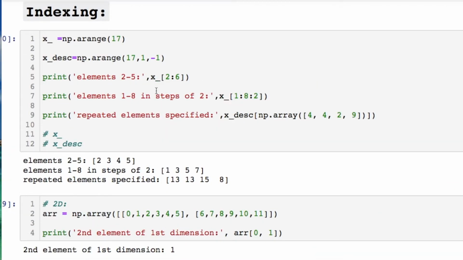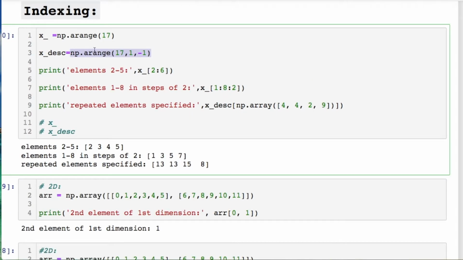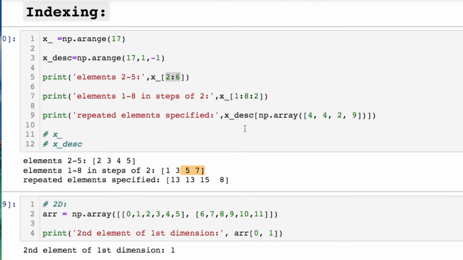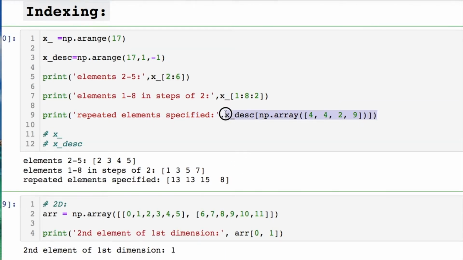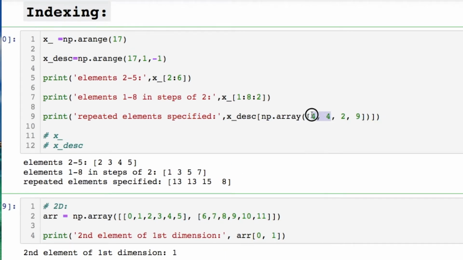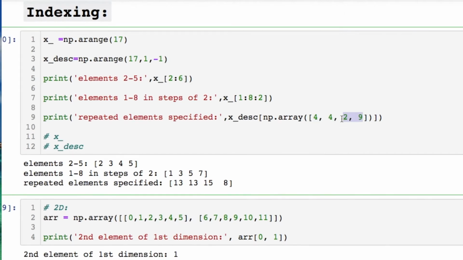You can do various indexing as well. We could set up an array in descending order or a regular ascending order, where I'm doing a step size of 1 and I'm going reversed. We can pull 2 through 6 exclusively, which means that we're going to negate the 6th one. We can go through the elements 1 through 8 in steps of 2 and return those. And you can also do specific values that you want to pull. For instance, you could pull the 4th element twice, the 2nd and the 9th one. And these are index positions, okay?